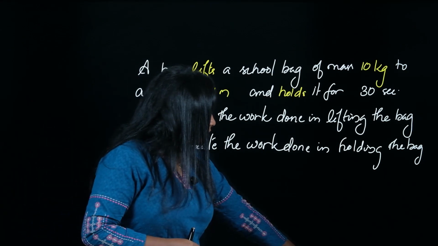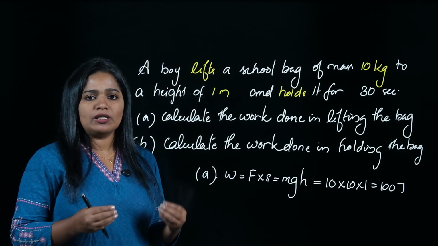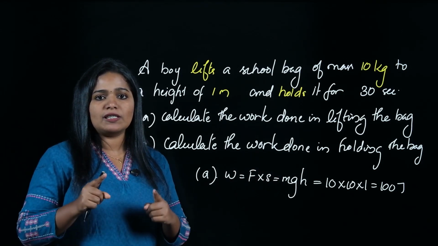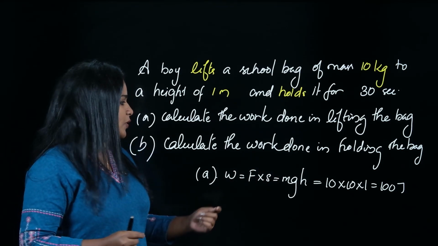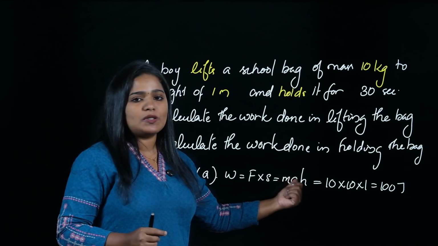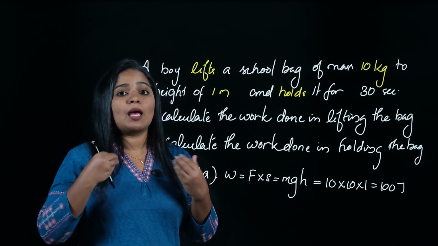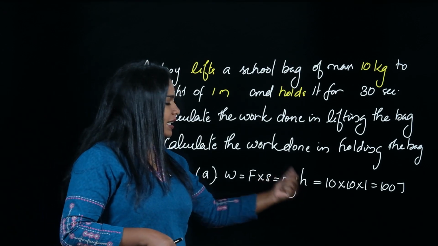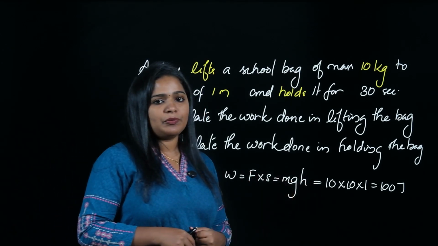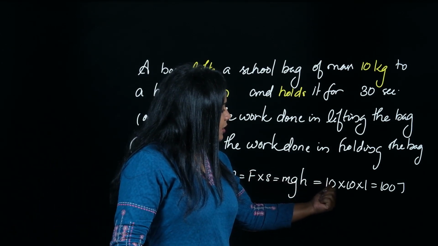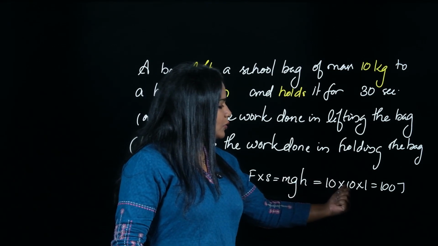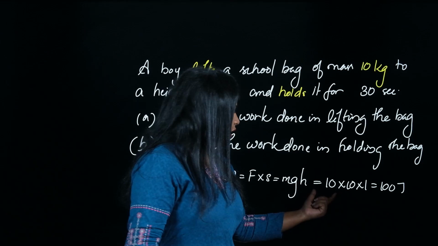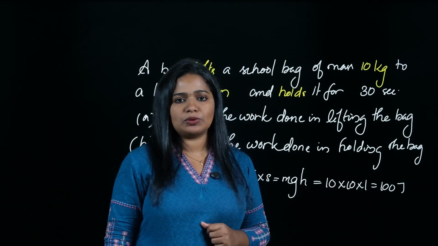So, work done is equal to, we know the simple expression, work done is equal to force into displacement. Here the force is equivalent to the gravitational force or gravity, that is m into g. And what is the displacement happening? To what height he is taking that bag? That is h. So, W = mgh. m is equal to 10 kg, g is equal to 10 meter per second square and the height is 1 meter, which will give you the work as 100 joules.